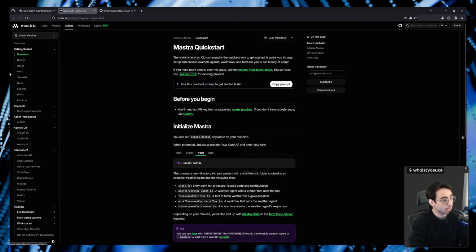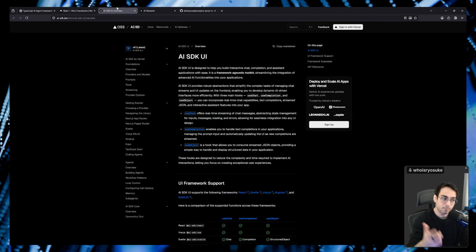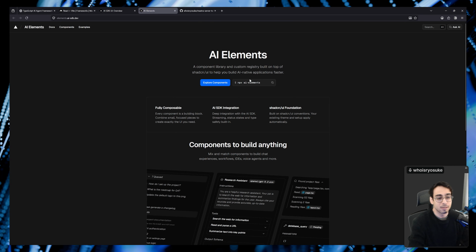So this allows you to quickly whip these out, and it integrates very heavily with a lot of the AI stuff in the ecosystem right now. So it connects with the Vercel AI SDK. It utilizes a lot of the Vercel AI SDK UI elements, which are AI elements, and you'll see these throughout the documentation.